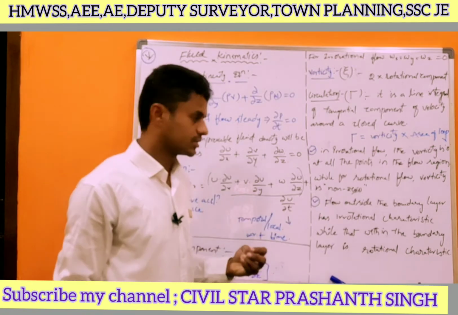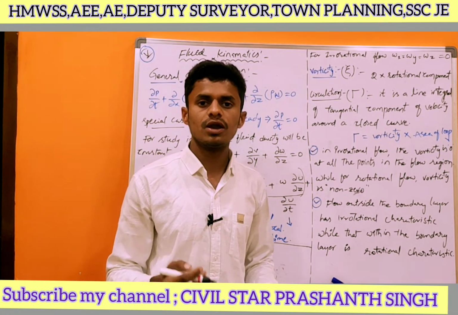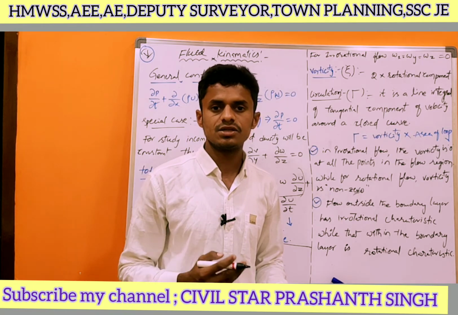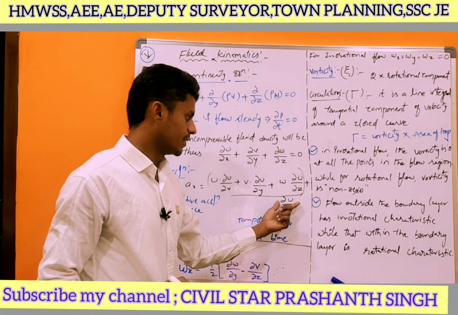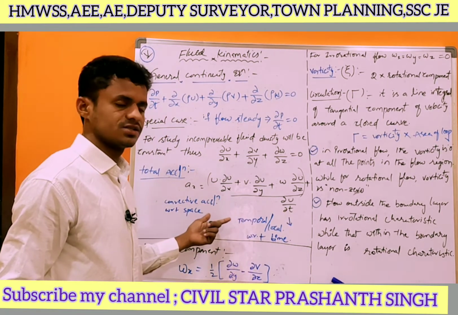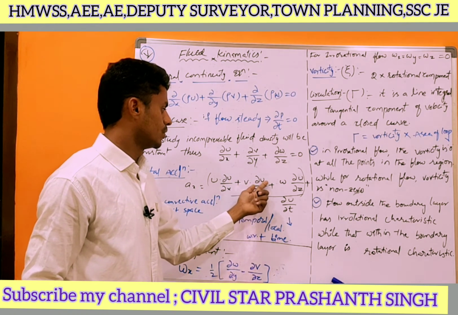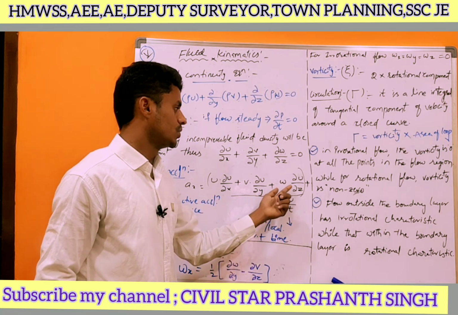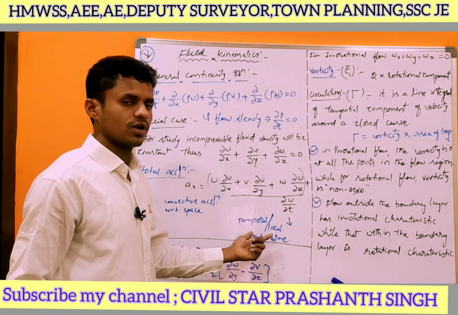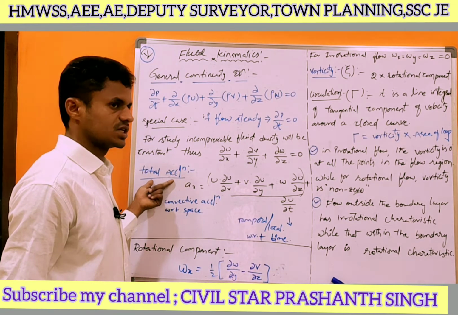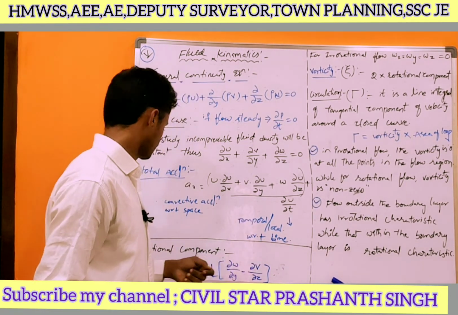We have the total acceleration, that is, total acceleration is nothing but convective acceleration plus temporal acceleration. Okay. Temporal acceleration is also called local acceleration. Temporal acceleration is dou u by dou t. For the convective acceleration, what is the equation? U into dou u by dou x plus v into dou u by dou y plus w into dou u by dou z. This is about the convective acceleration and temporal acceleration. So if you ask for the total acceleration, we have to add the convective acceleration plus temporal acceleration.